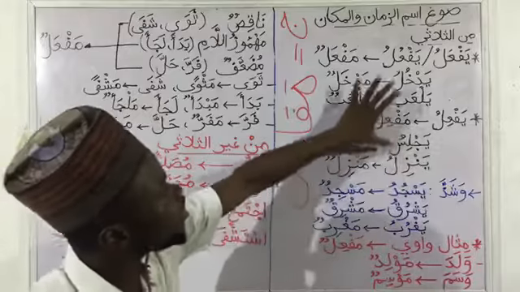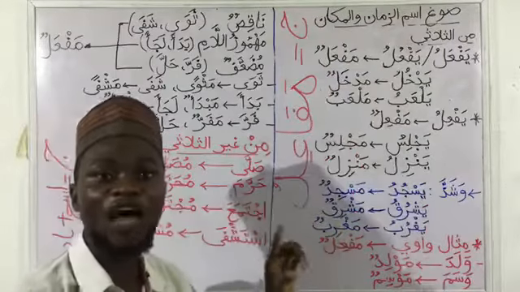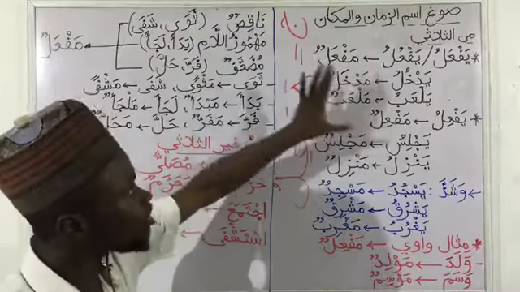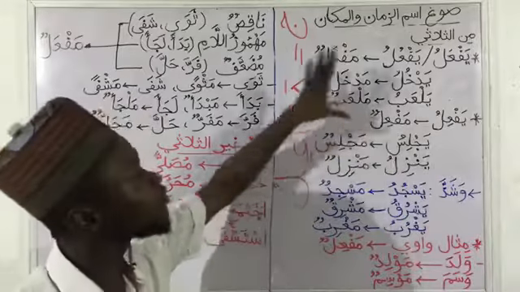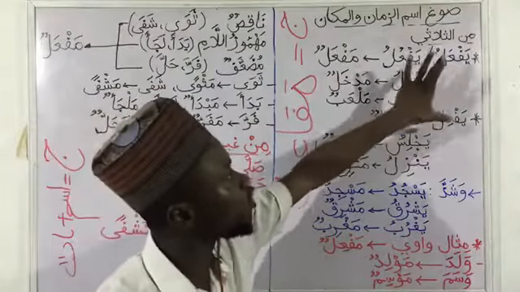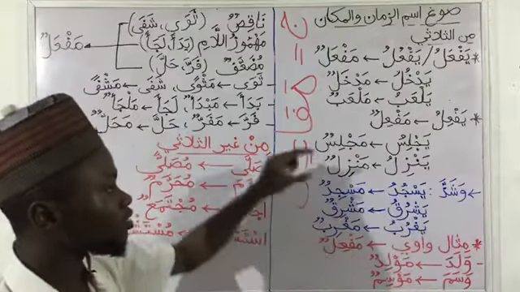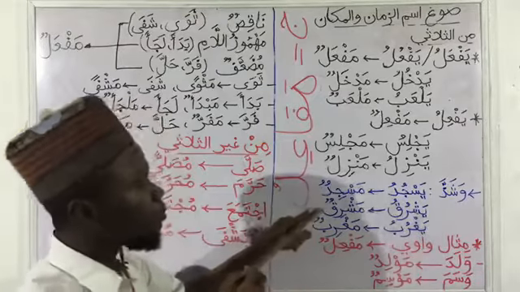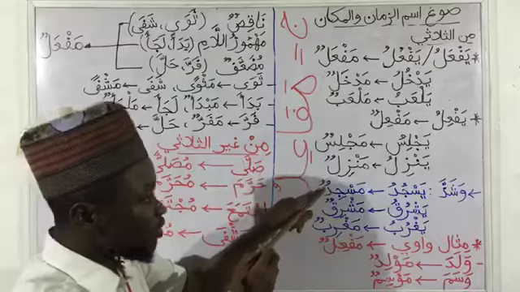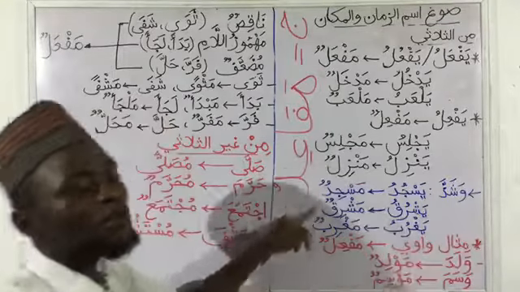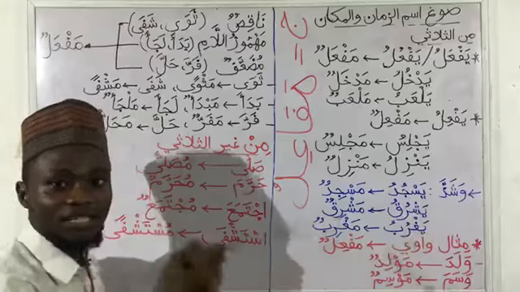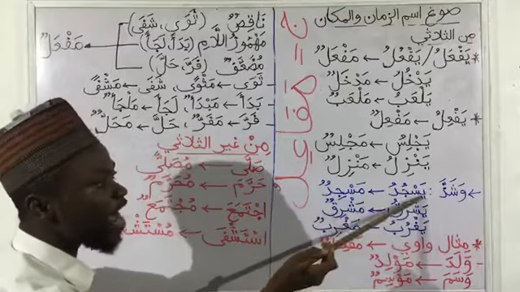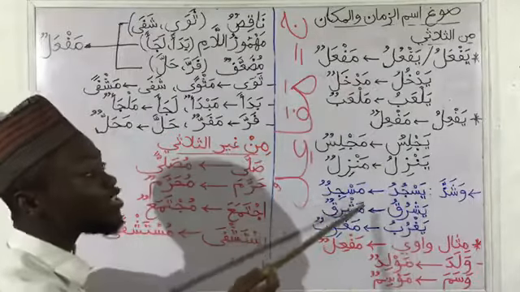Now, looking at these verbs that are formed from the mudaari, there are some popular 3-lettered verbs that do not follow the rule that we have mentioned. Examples are masjidun, mashriqun, maghribun. Looking at masjidun, taking it back to the origin, we have sajada. That's the origin of masjidun. We have sajada, and the mudaari is yasjudu. So when we have yasjudu, from the rule we are supposed to have masjadun.